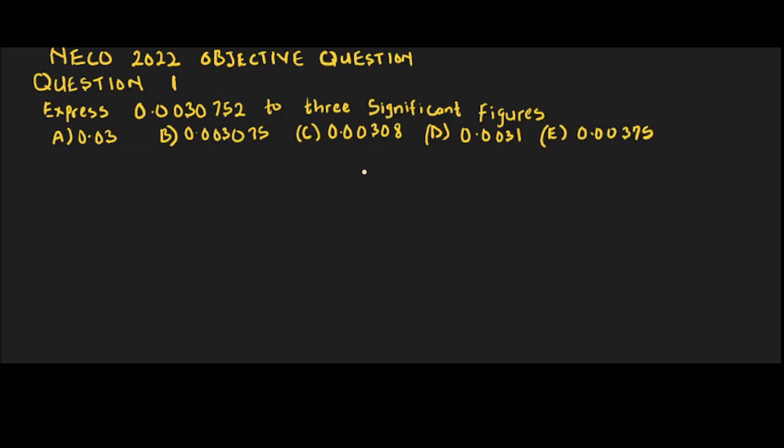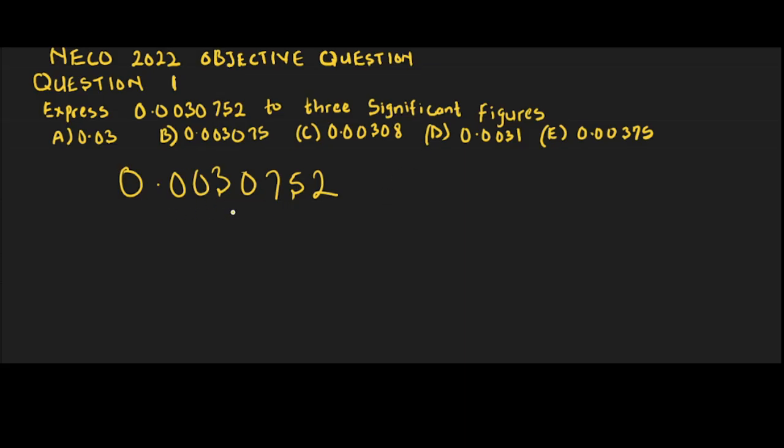Here is question one. Let's begin. Surely, Koli. Question one says, express 0.0030752 to three significant figures. I have these options here. Now we are asked to express 0.0030752 to three significant figures.